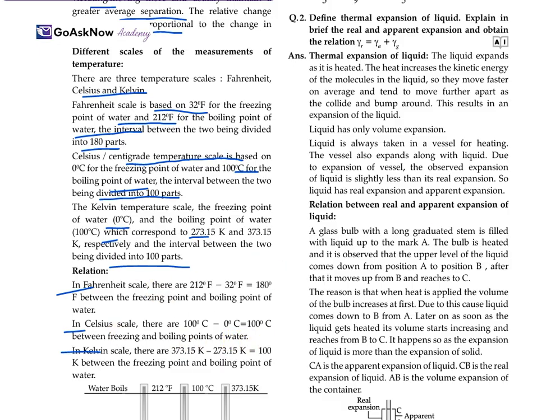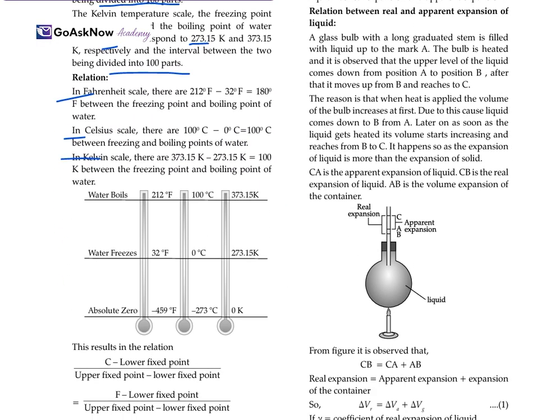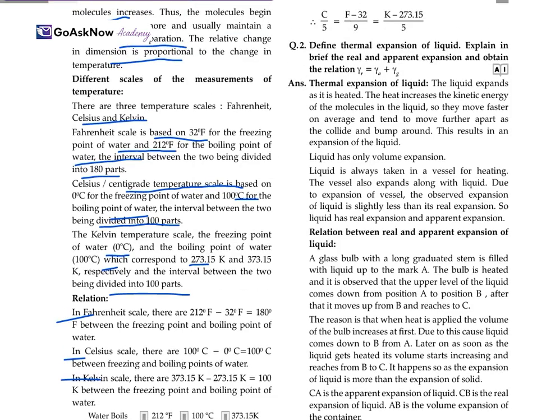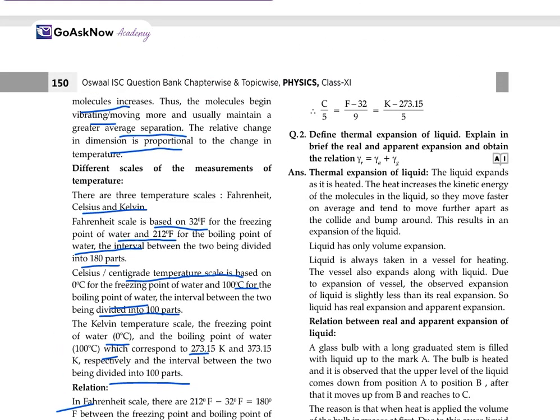So this is the relation for all the three scales. The result: upper fixed temperature, lower fixed temperature, where water boils, water freezes, and absolute zero. The different temperatures are recorded for Fahrenheit, degree Celsius and Kelvin, and these are the results. So this is all about the scales in the measurement.